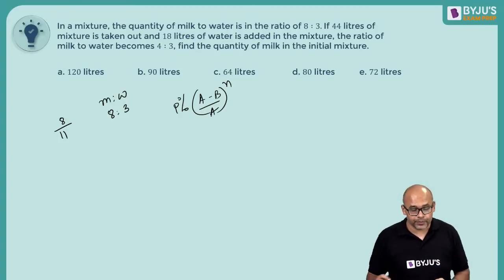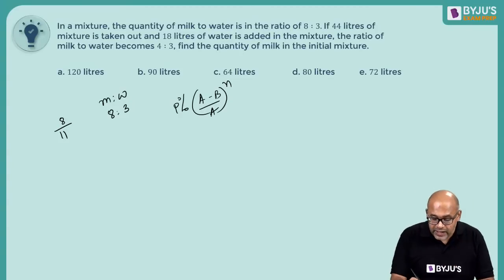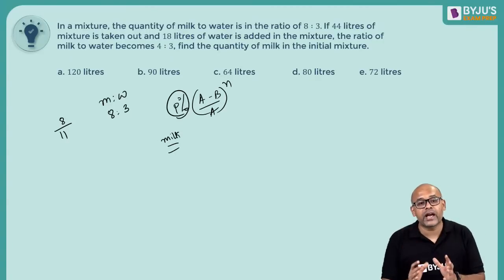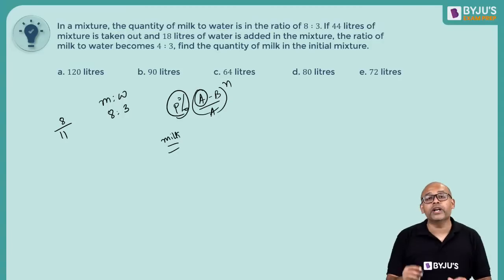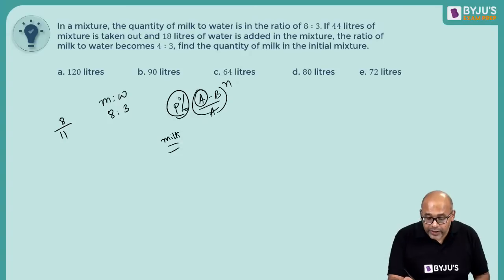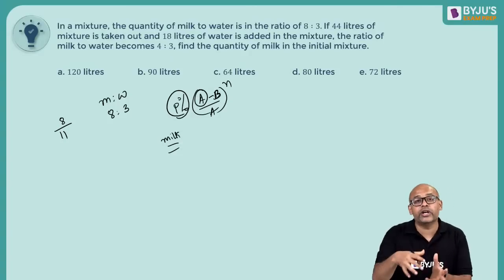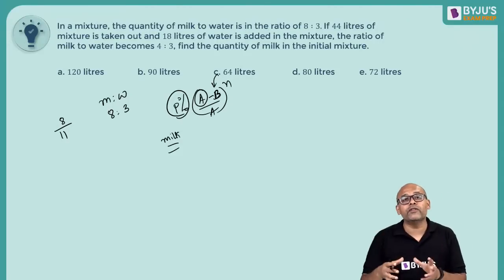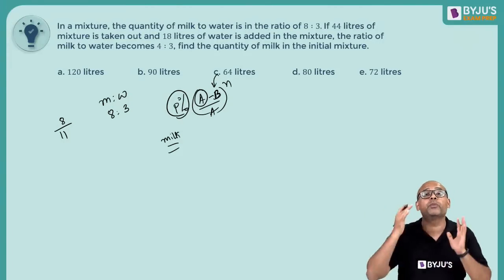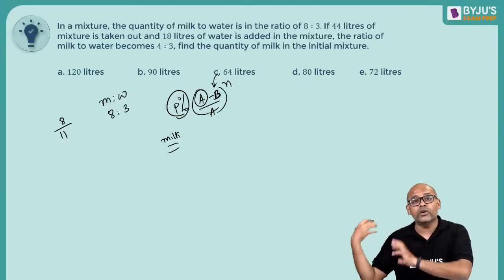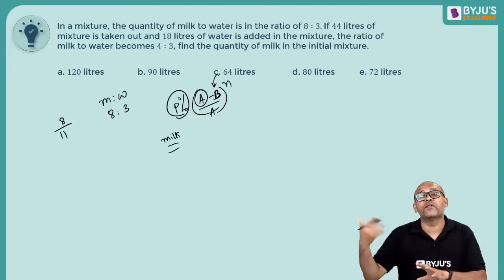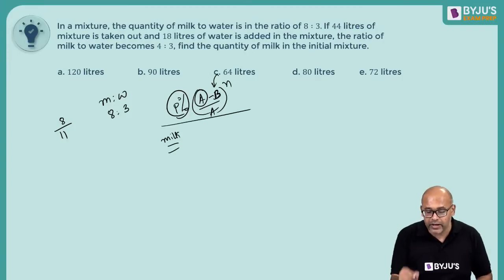If not, let me explain this to you. If a mixture has P% milk in it, and the total quantity is A, you are taking out this quantity of the mixture, and putting in pure water. Remember, B is the quantity which has been taken out, and the same quantity is being put back. Taking out and putting back the same quantity, that is most important. And you're doing it 3 times or 2 times, whatever number of times. To get what happens finally, this formula is used.